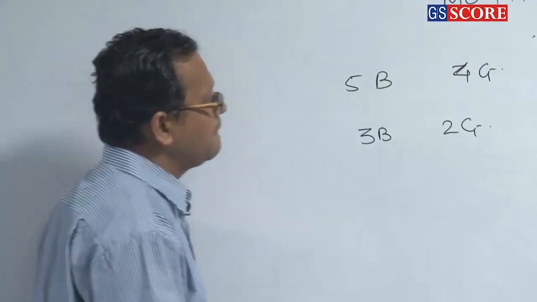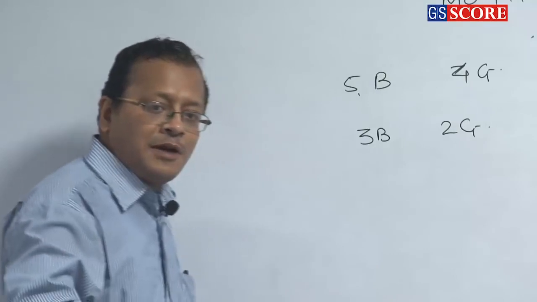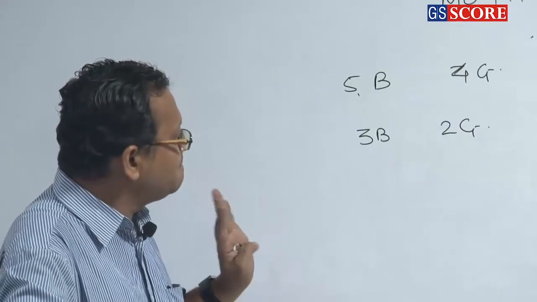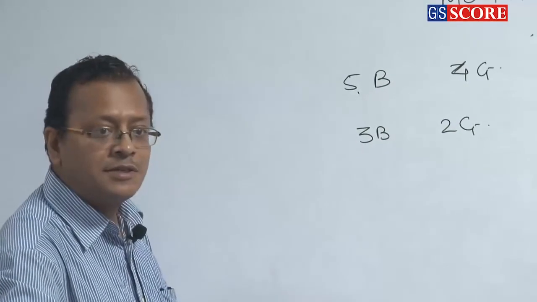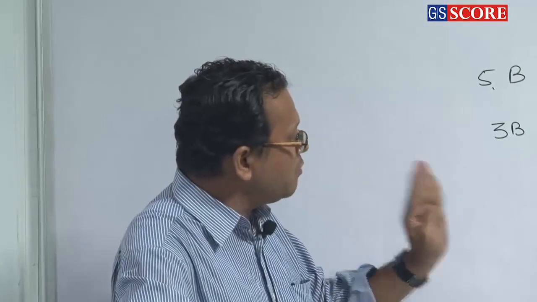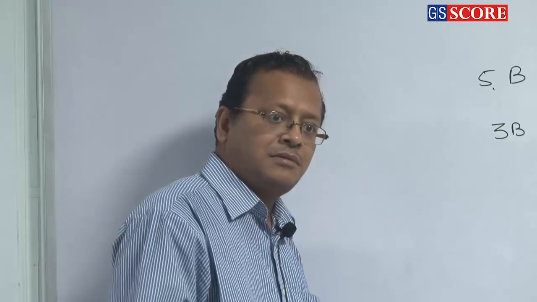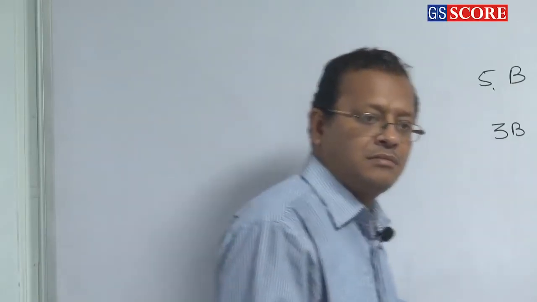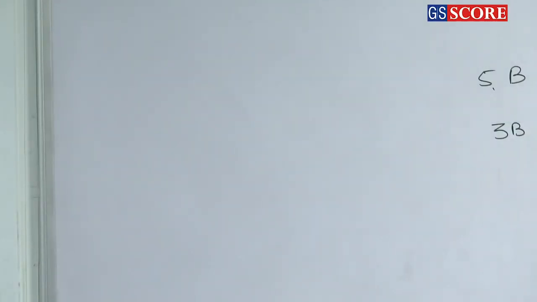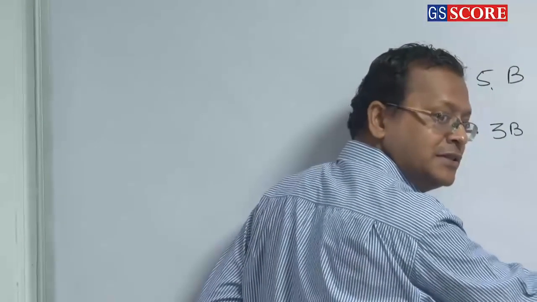If I say from 5 boys and 4 girls, I make a selection in such a way of 3 boys and 2 girls, such that 2 particular boys will always be there in that committee. In how many ways can this be done? From 5 boys and 4 girls. There is no constraint on the girls, so 4C2 ways.